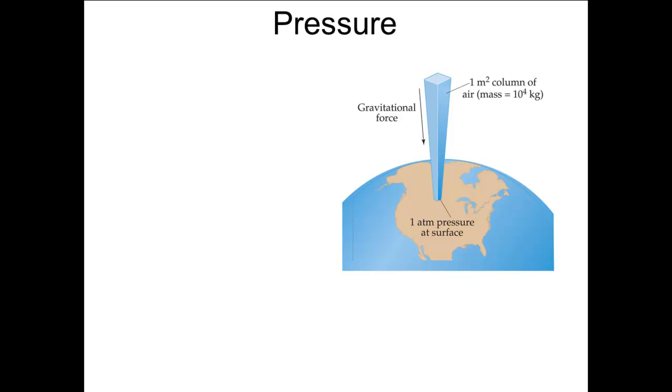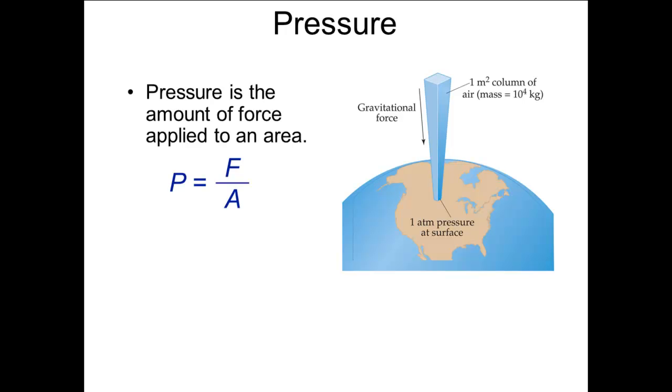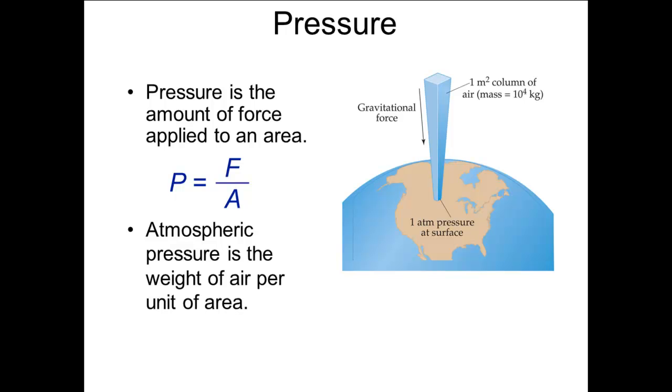Gases are measured using certain quantities. The specific quantities used for gases are pressure, volume, temperature, and the amount of gas, that is, the number of moles. Pressure is defined as the force per unit area. Mathematically, P equals F over A. Air pressure is exerted by the mass of air above a particular surface.